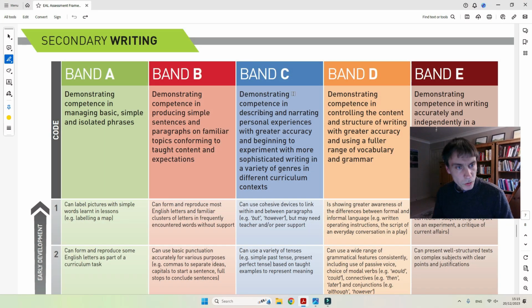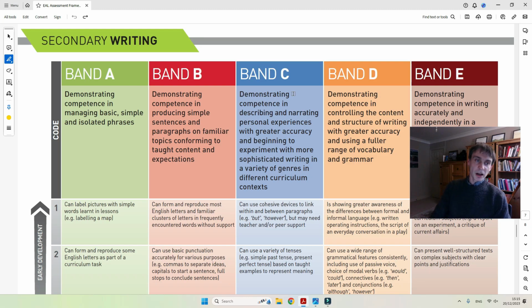Okay, so we're going to start by establishing which band overall the learner is on, or rather the sample of the learner is on, because obviously we do not have access to more samples and more evidence from the learner. Okay, so what you can see here is that I have a page from secondary writing. We've got the bands on top, and we are going to try and establish which of these bands it is that this learner's sample is on.